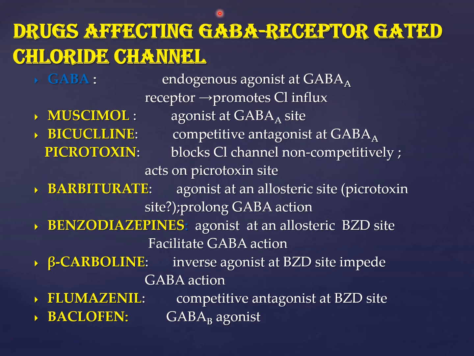This is a very important slide showing the various chemicals, neurotransmitters and drugs acting on this ion channel complex. GABA, as just shown, is an agonist at the GABA A receptor. You have to remember this. Then picrotoxin binds to the chloride channel non-competitively. Barbiturates bind to an allosteric site, which is related to the picrotoxin binding site. And benzodiazepine binds to its benzodiazepine binding site and facilitates the GABA action.